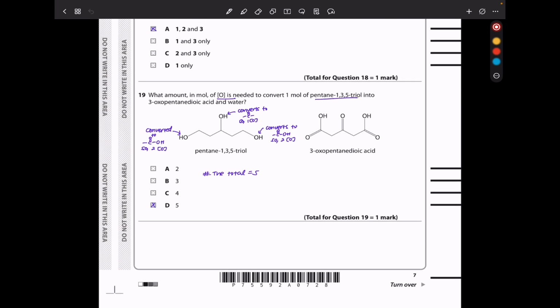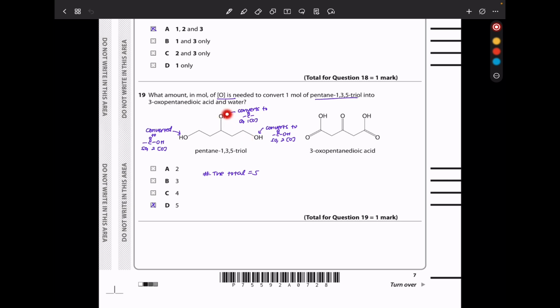In question 19, what amount in mole of the oxidizing agent is needed to convert 1 mole of pentane-1,3,5-triol into 3-oxopentanedioic acid and water? This is converting this compound here to that compound. Since this is going to be converted to an aldehyde and then a carboxylic acid, we'll need 2 moles of the oxidizing agent for this one. We'll also need 2 moles of the oxidizing agent for this one.